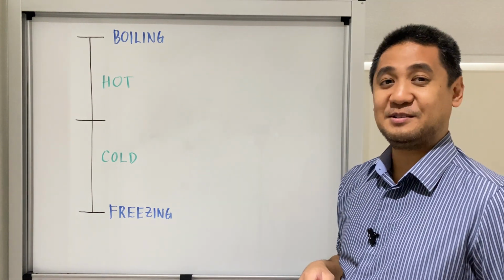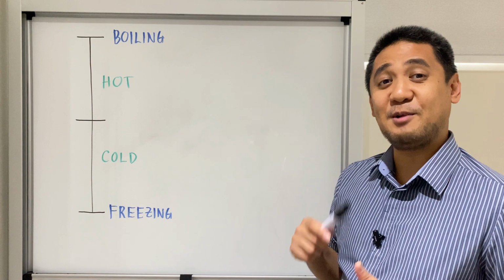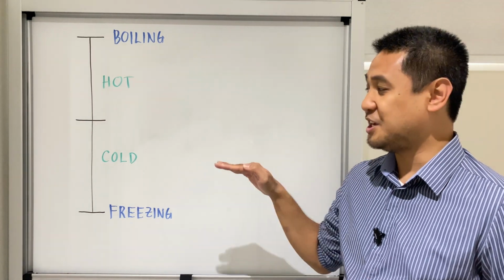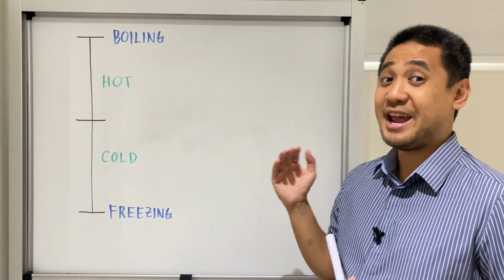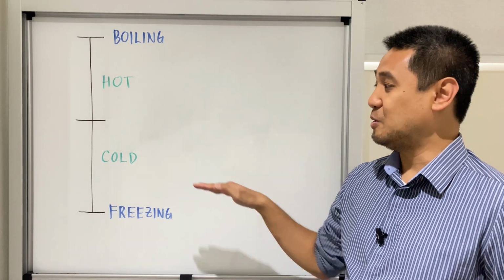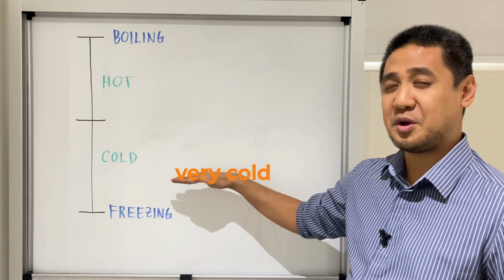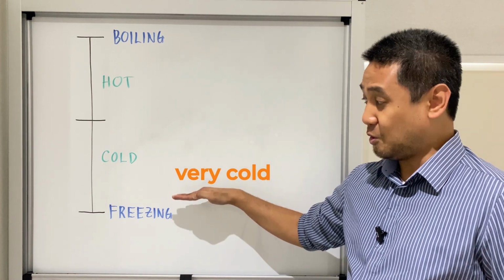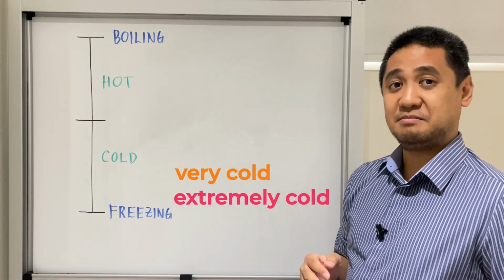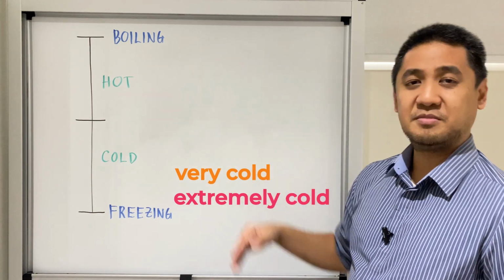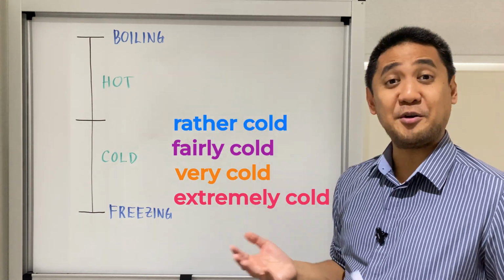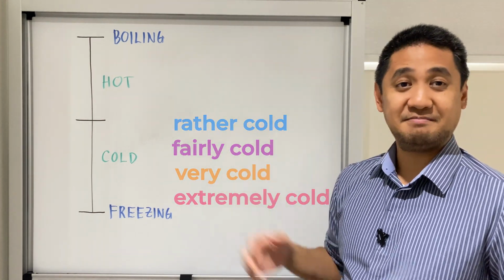Let's look at cold now. Cold is another gradable adjective. That means you can change the intensity by adding an adverb. So if you want to make it stronger, you can say very cold. Stronger, extremely cold. If you want to make it weaker, fairly cold or rather cold, because they're gradable.